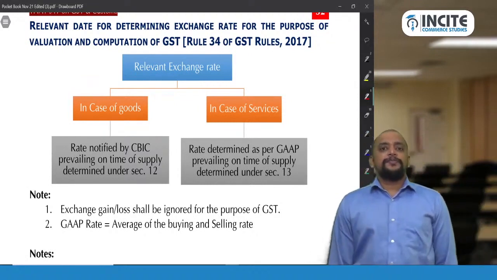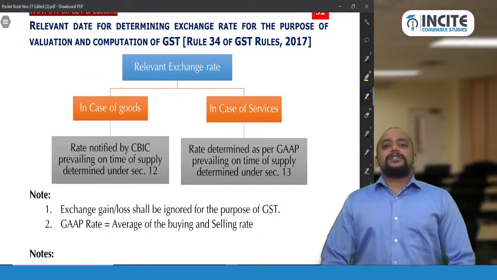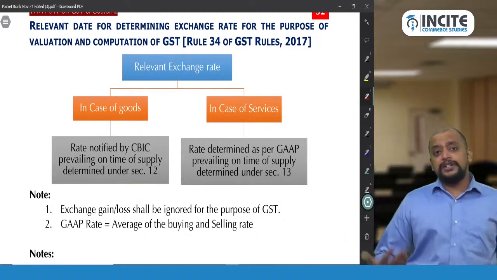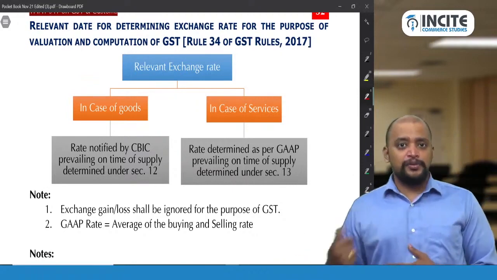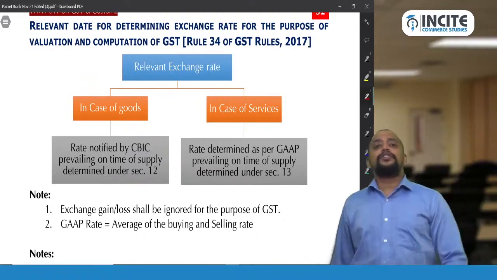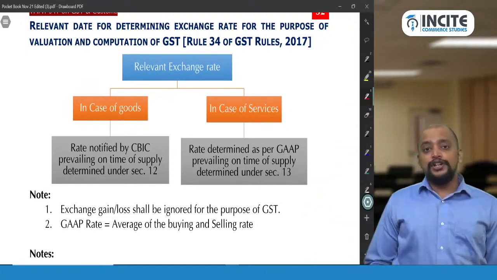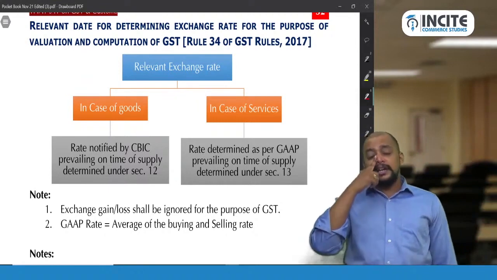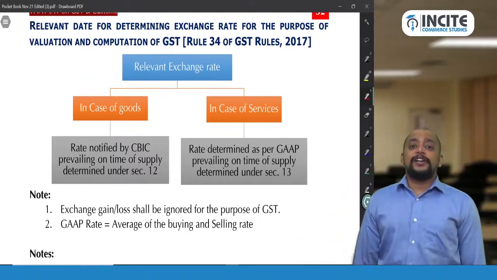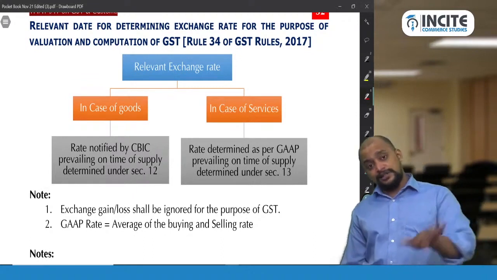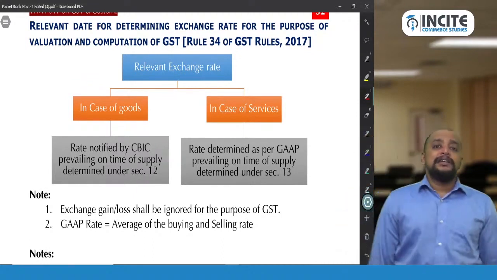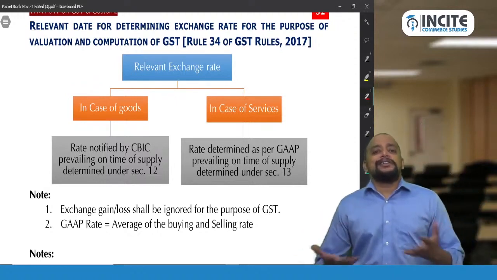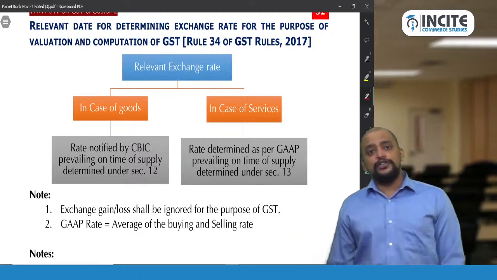In case of transactions, that is invoices which are denominated in foreign currency, either in case of import or in case of export, we need to convert it into Indian rupees to determine the GST payable. For example, take import of goods. The foreign currency is there. You need to compute IGST. So for that, what should be taken as the Indian rupee value? Same way in case of export of goods, whether treated as zero rated or not, but you have gone for option 1, that is export on payment of IGST. If you need to pay IGST, then what should be taken as the value? So you need to convert it into Indian rupees.